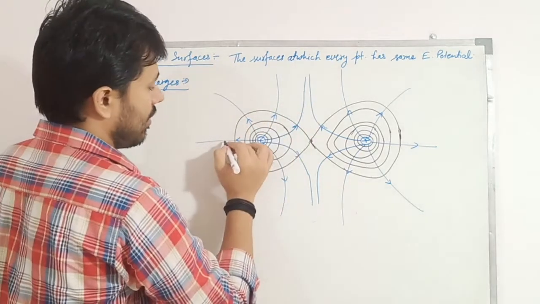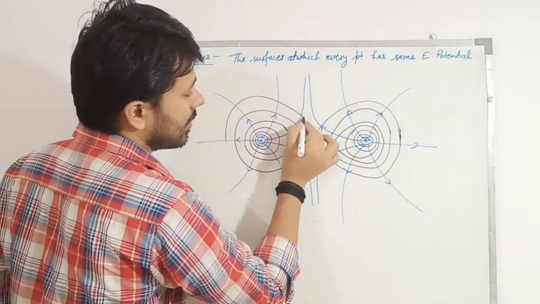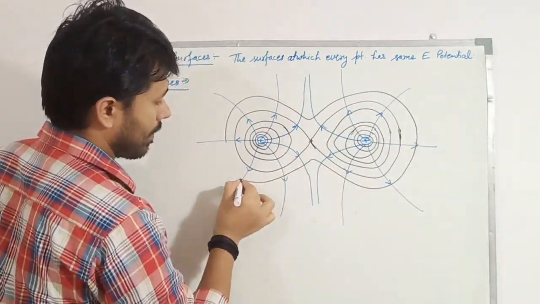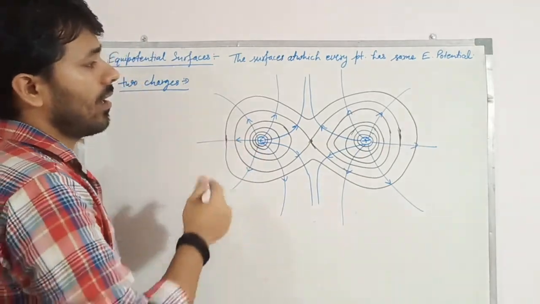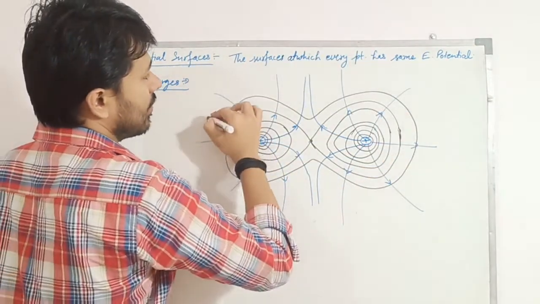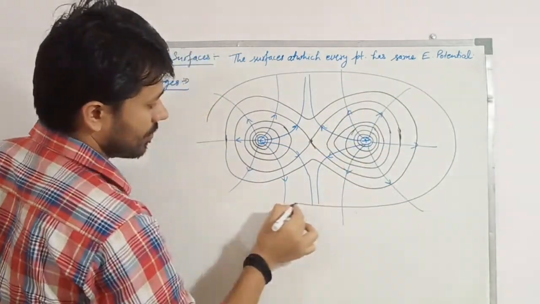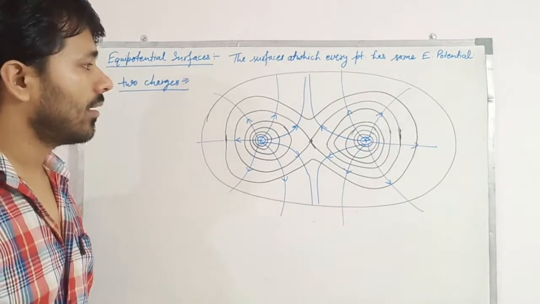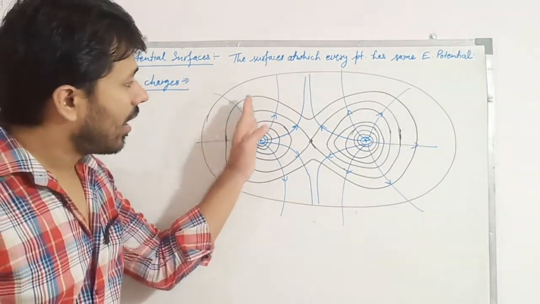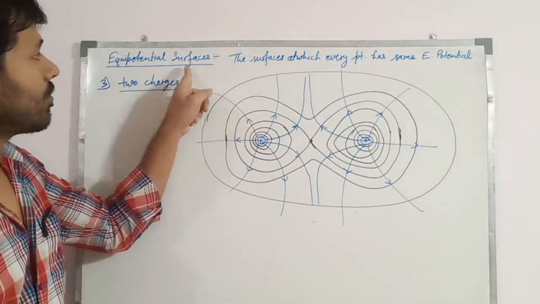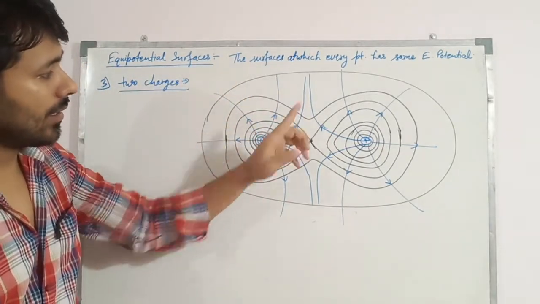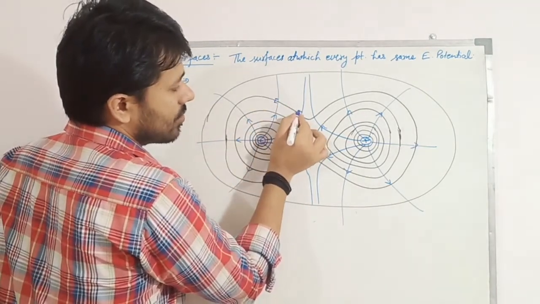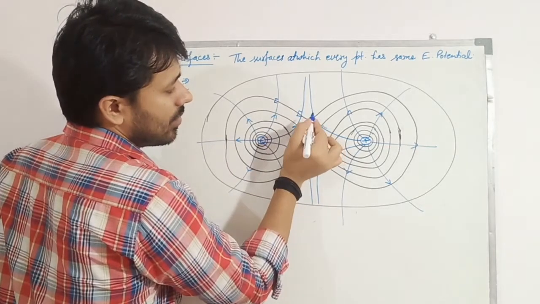After that the equipotential surface is like this. And at very large distance it is an oval shape, something like this. At very large distances it becomes like this. Here we can see that every equipotential surface is perpendicular to the electric field lines. Here this is perpendicular, this is also perpendicular, here also, here also perpendicular to the electric field lines.